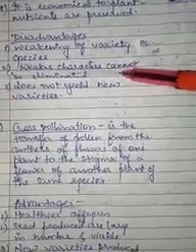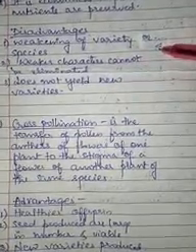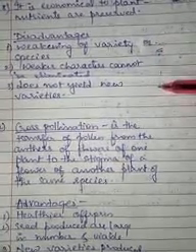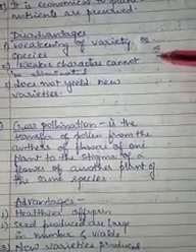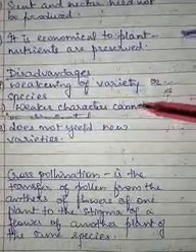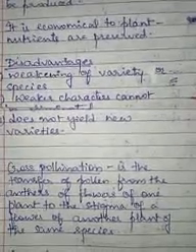Weaker characteristics cannot be eliminated. Okay, if the parent plant is having some weak characteristic, then same characteristic will be seen in the offspring plant also. We discussed over here, parental characters are preserved. So if weak characters are present in the parent, then same will be seen in the offspring plant also, right?